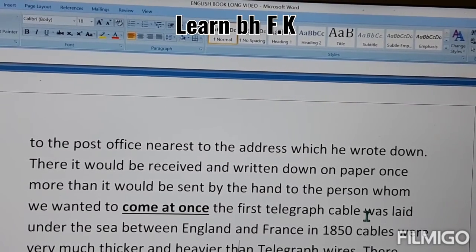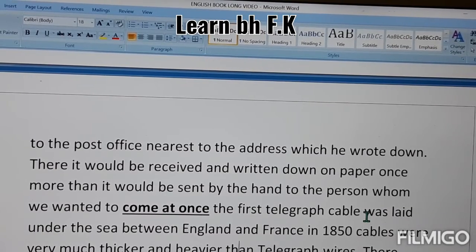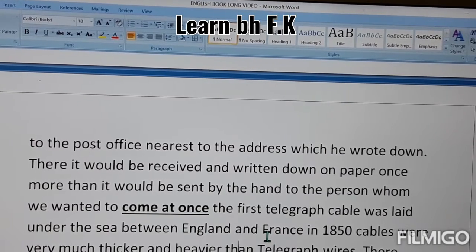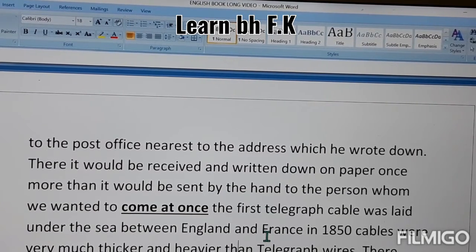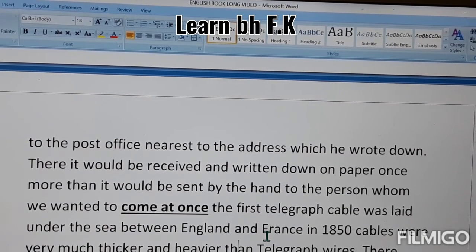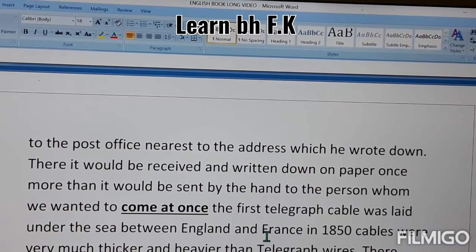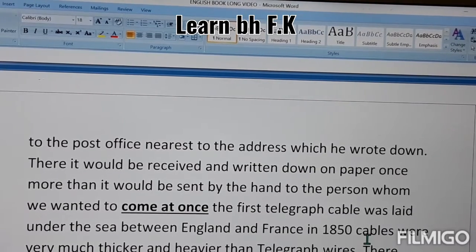So what happened then? Then the cable was laid. It was done through the electric cable, and the cable was laid under the sea between England and France. It means it was built for long distances, for sending messages between the two countries in 1850.